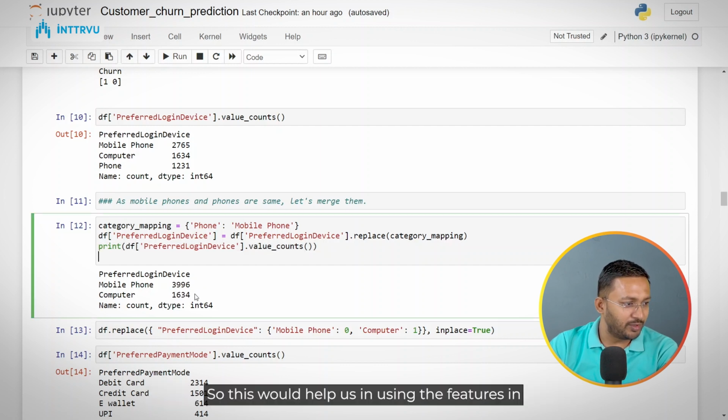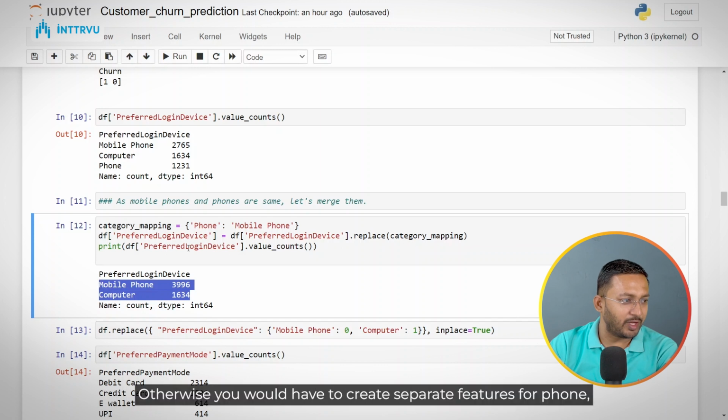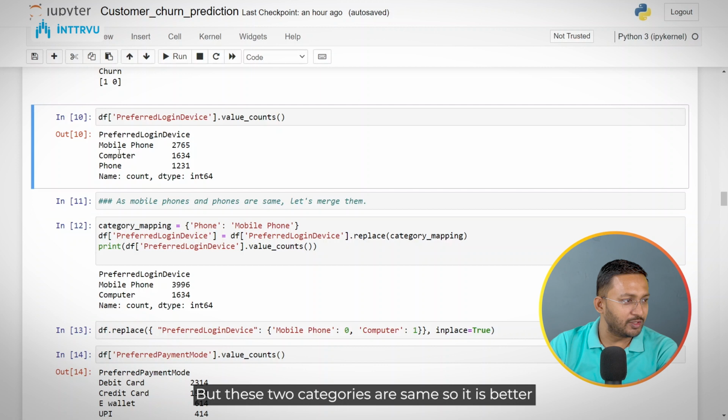So this would help us in using the features in a right way. Otherwise, we would have to create separate features for phone, computer and mobile phone. But these two categories are same. So it is better to merge them.